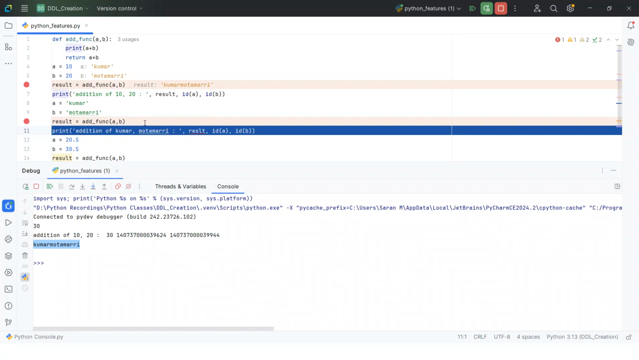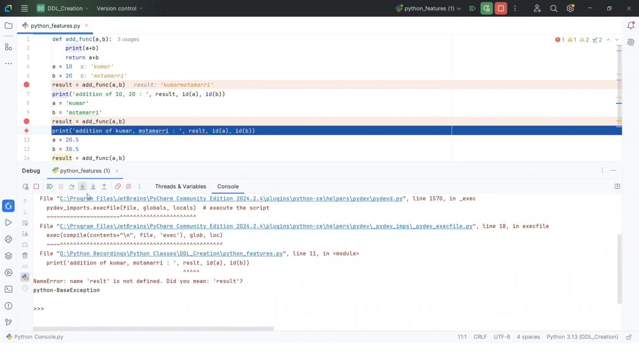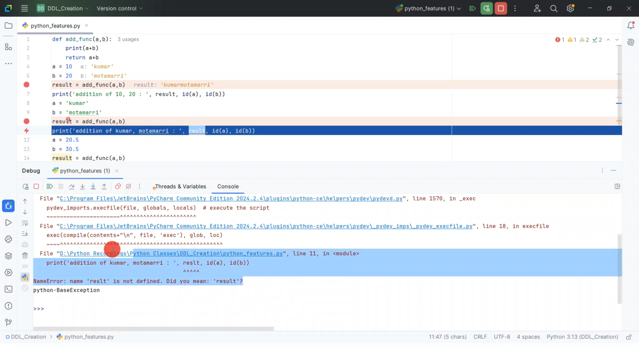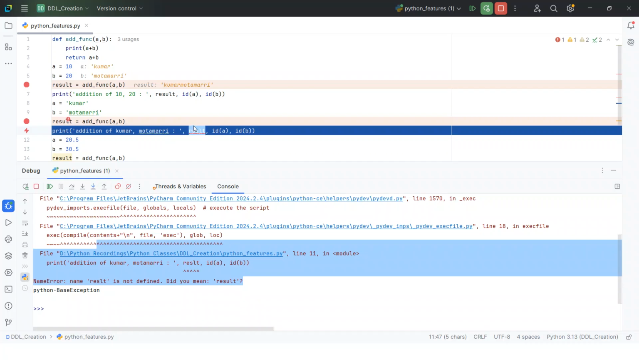Now my data is loaded into the result. I'm trying to print the print statement. In my print statement I have the error at the result, so it stops over there. This means Python goes line by line, it compiles the code, and after that it executes the code at the same time.